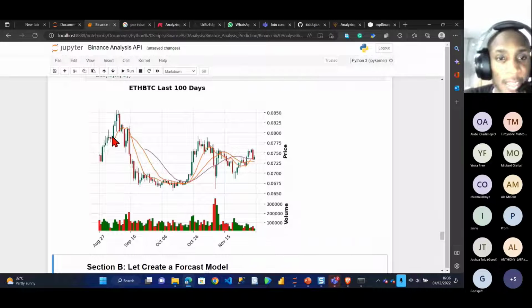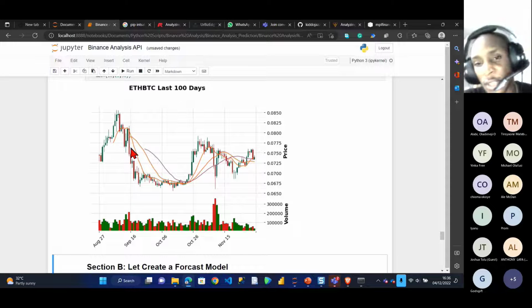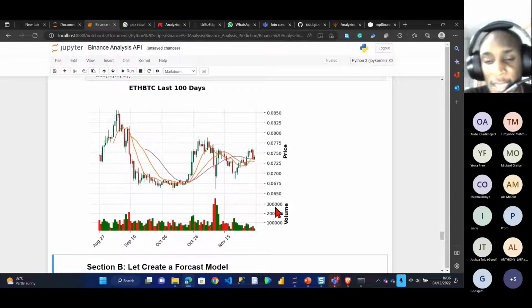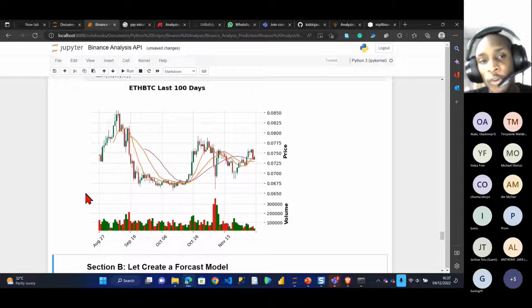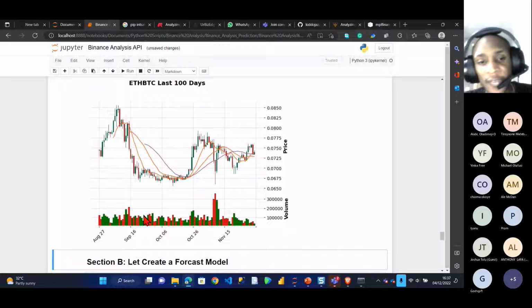So it has dropped, it has risen up again, it dropped significantly, it rose up again, it dropped, it rose up. So this was basically the visualization. This gives you the total summary, right? I can see these are the volumes and this is the price. So the last 100 days, this is the analysis for ETH, that's Ethereum, to BTC. So the next step, after you've done the visualization part, is to create a model.